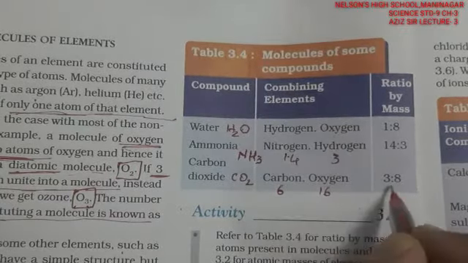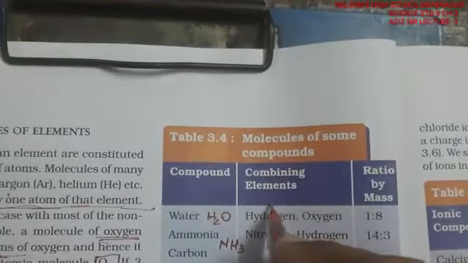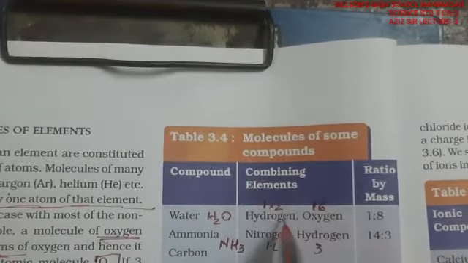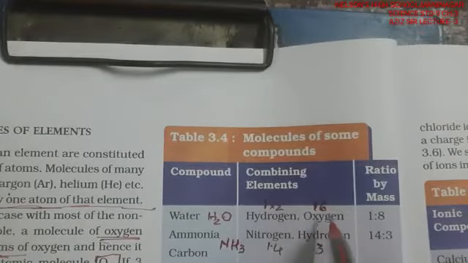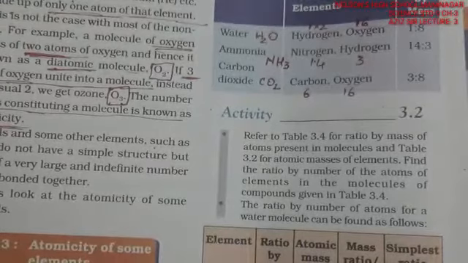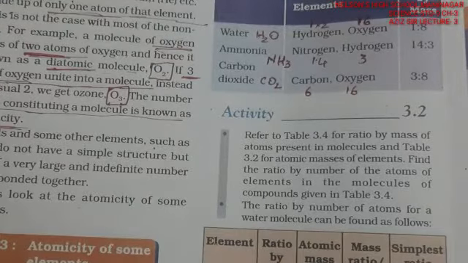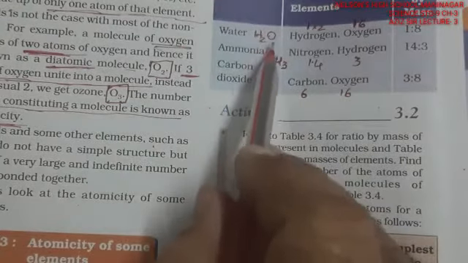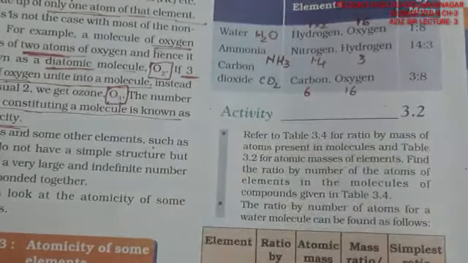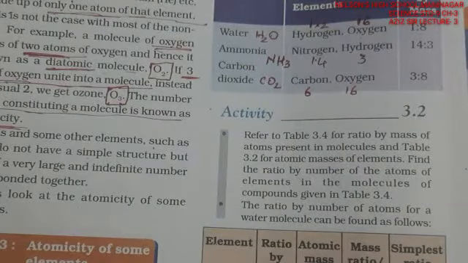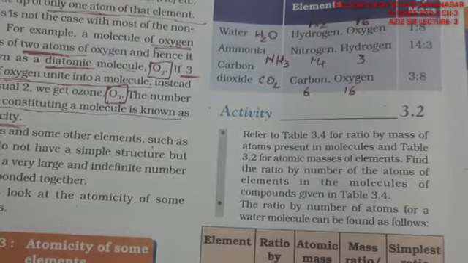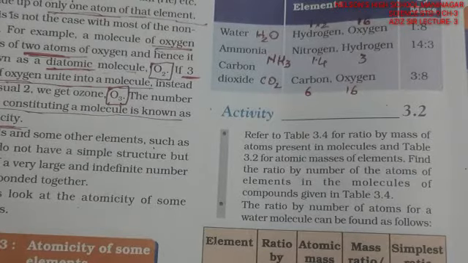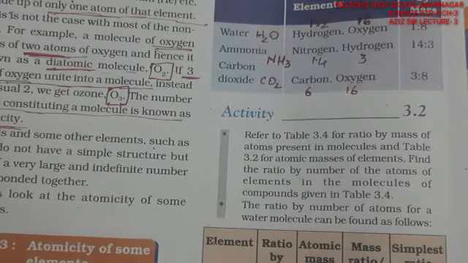Here in terms of H2O, hydrogen weight is 1, but it is 1 multiplied by 2, so it will be 2, and oxygen is 16. So what will be the ratio when divided by 2? This will be 1:8. So this is how it turns out in the form of a ratio. So they combine into a fixed ratio. Dalton proposed they combine into a fixed ratio. This is very true, because if it is not 2 hydrogen and 1 oxygen, if it is 2 hydrogen and 2 oxygen, it will be hydrogen peroxide, which will not be a water molecule. So they combine in fixed ratios, and this is how they combine to form a molecule. Their ratios are fixed.